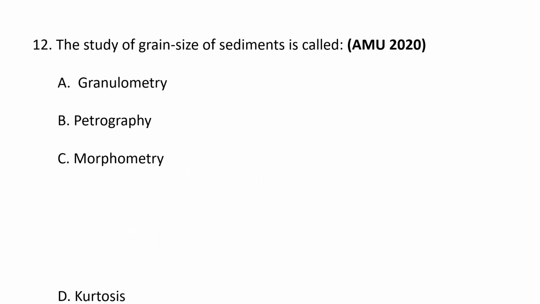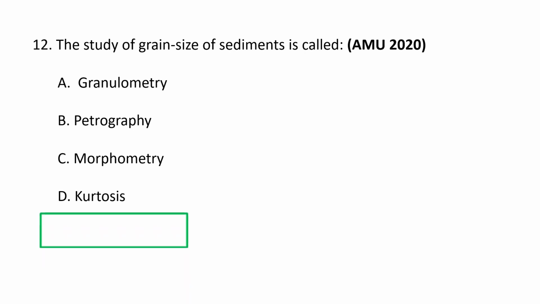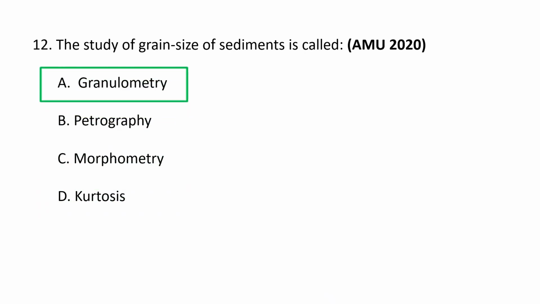Next question. The study of grain size of sediments is called A. Granulometry, B. Petrography, C. Morphometry, and D. Kurtosis. The correct option goes as A. Granulometry. The study of the grain size of the sediments is known as granulometry or grain size analysis. It is a routine laboratory technique used in the geological sciences to analyze the distribution of particle size in sediments, providing insights into the depositional environment and sedimentary processes. So the study of grain size of sediments is called granulometry. A is the correct option.